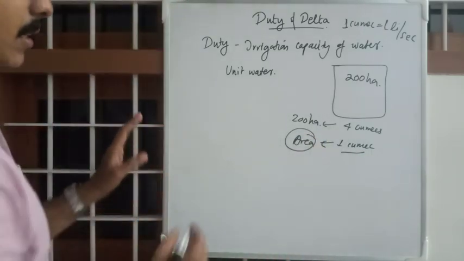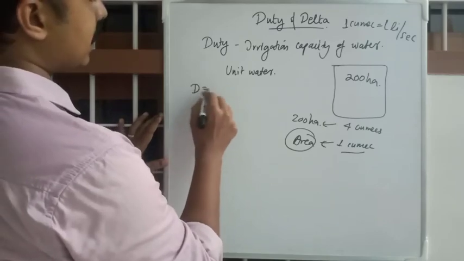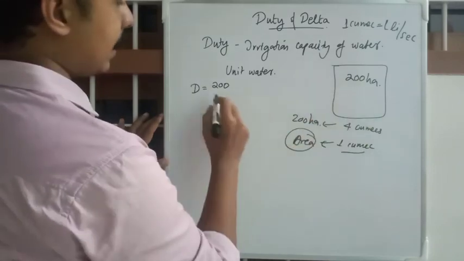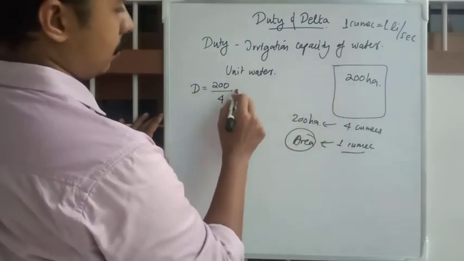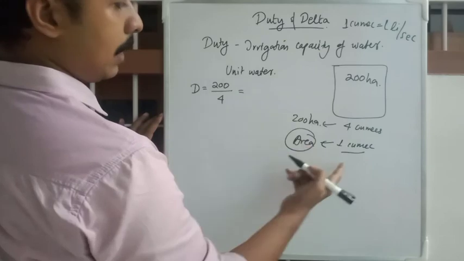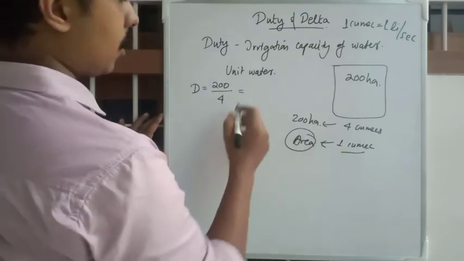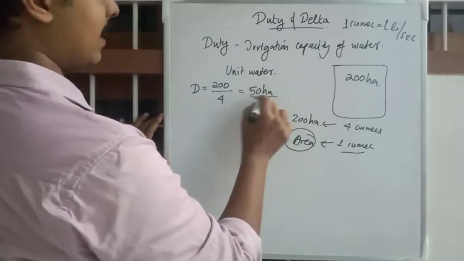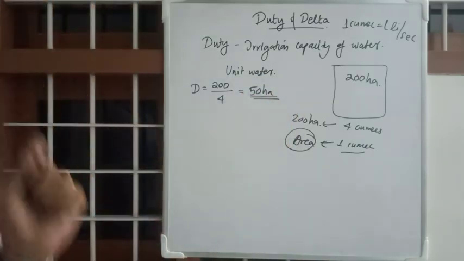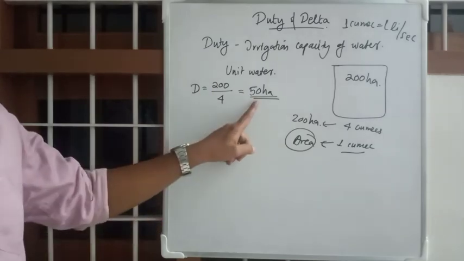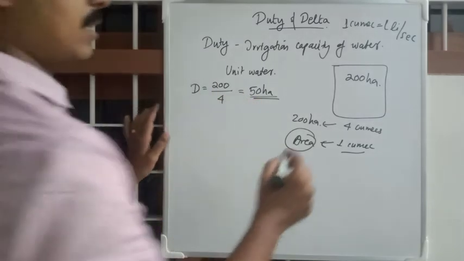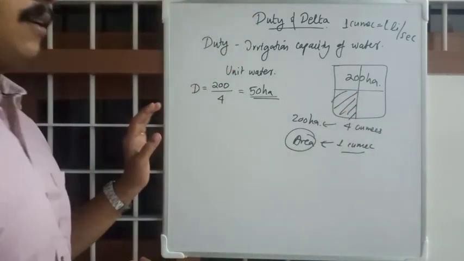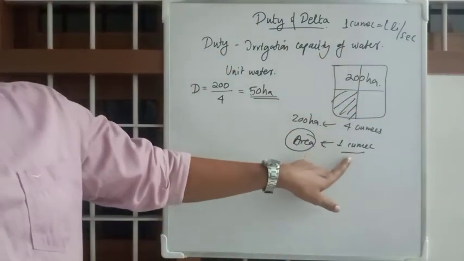Obviously you can calculate it. Duty is equal to 200 total area divided by 4 cubics, which gives the area for 1 cubic of water. Obviously that is 50 hectares of land. That is called duty. You can irrigate 50 hectares, that is 1/4 of the land, with 1 cubic of water.